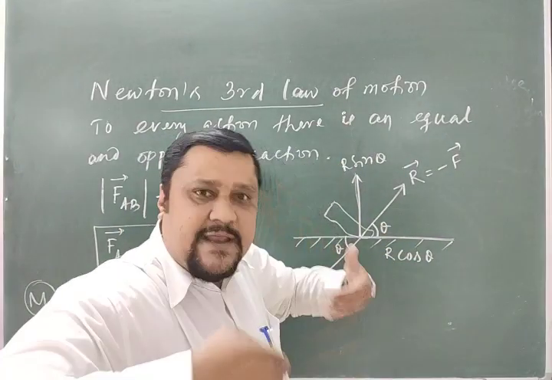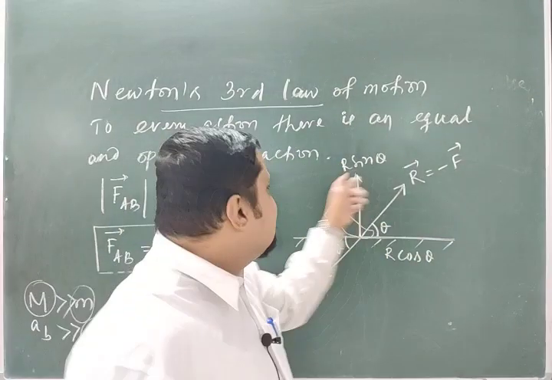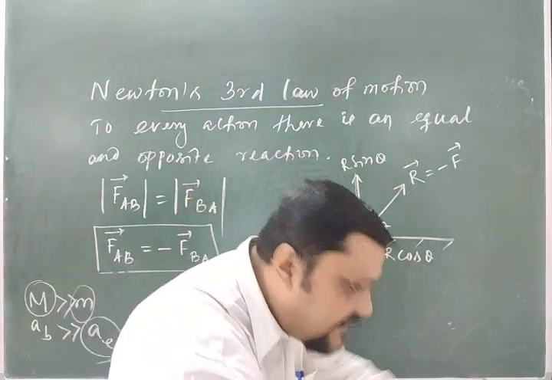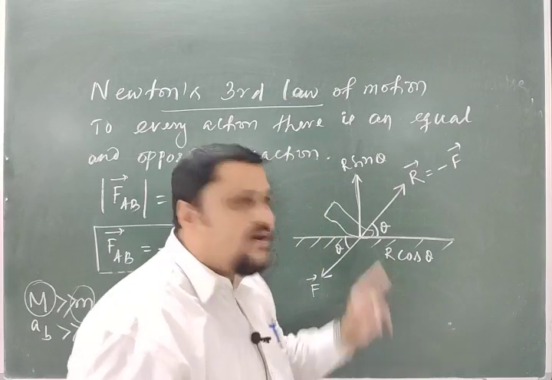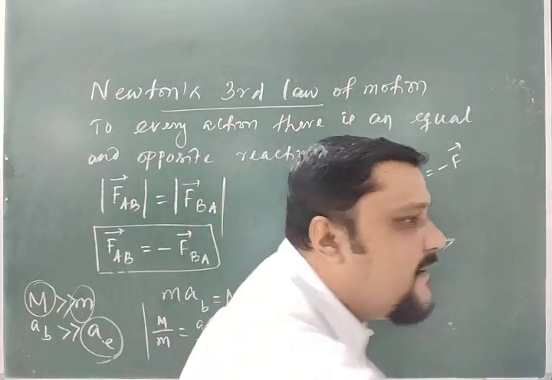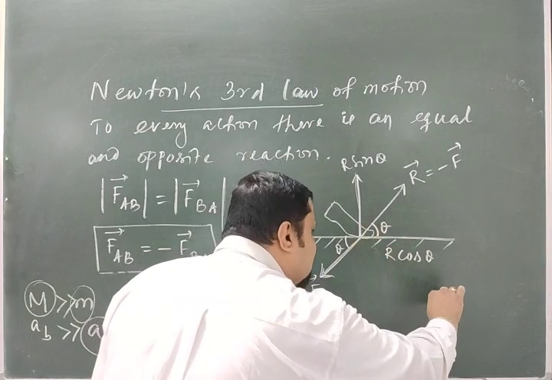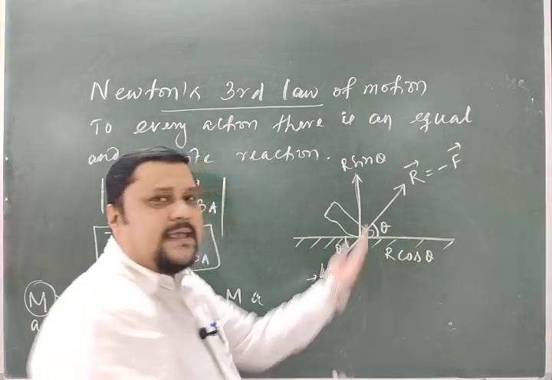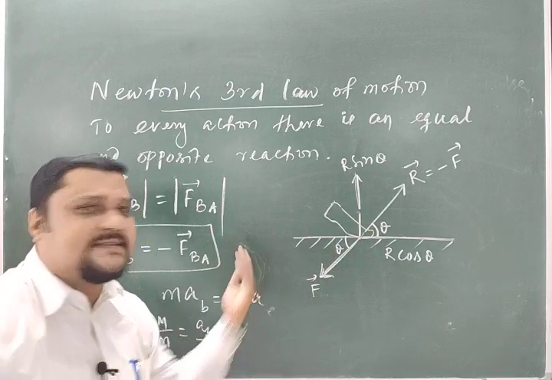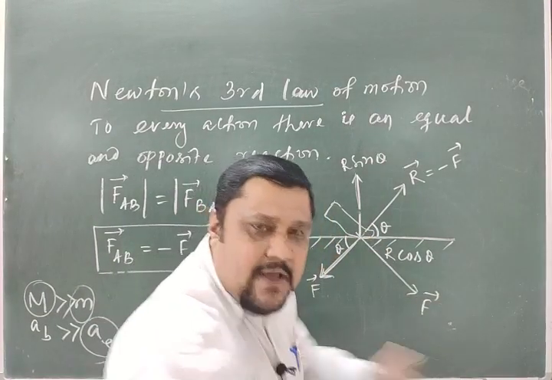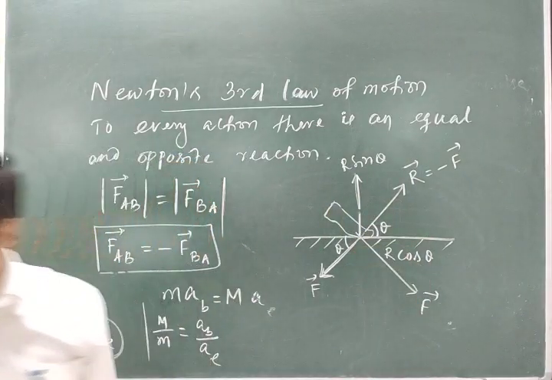So I am standing vertically, this is my weight. This R sin theta balances my weight, so I did not fall while walking. R cos theta gives me what? A forward motion. If I apply the force in this direction, I will go in this direction because R cos theta comes to this side. So forward motion and backward motion can be understood like this, action and reaction.